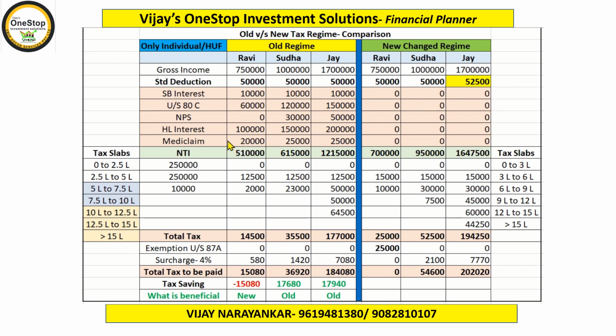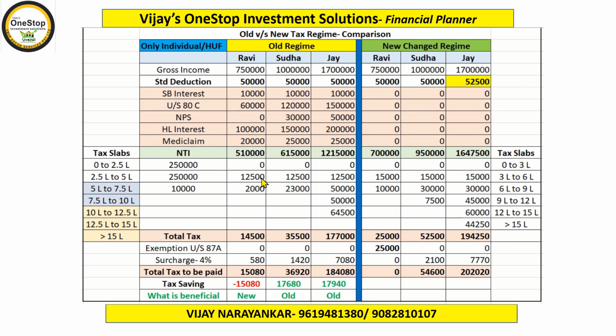Keep in mind, his net taxable income is 5,10,000 rupees. That's the reason we have not considered exemption under section 87A. Otherwise, as I told you earlier in my earlier clip, if somebody is earning a net taxable income up to 5 lakh rupees, then section 87A permits him a deduction of the tax which is coming out of these calculations.